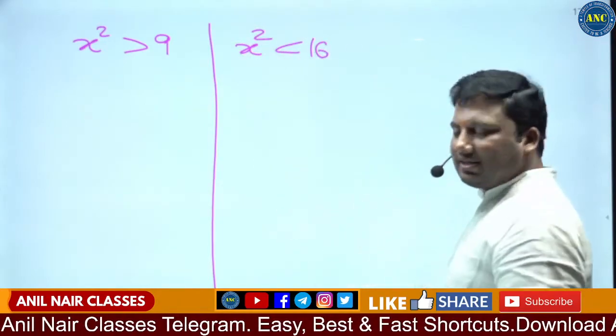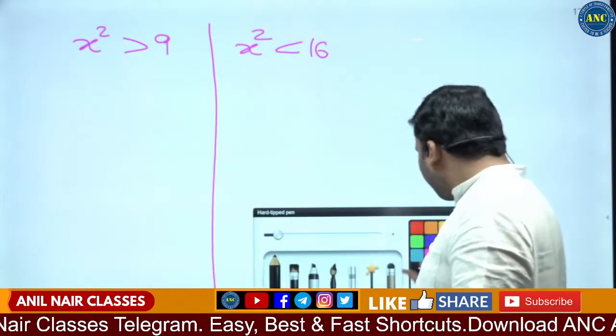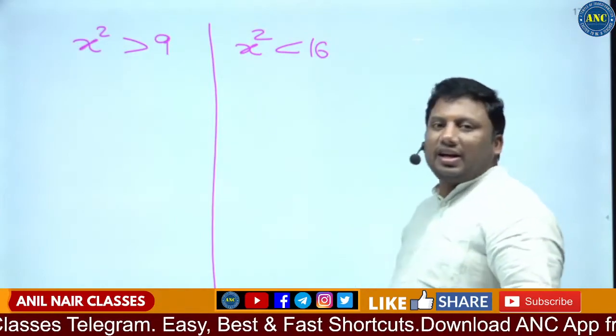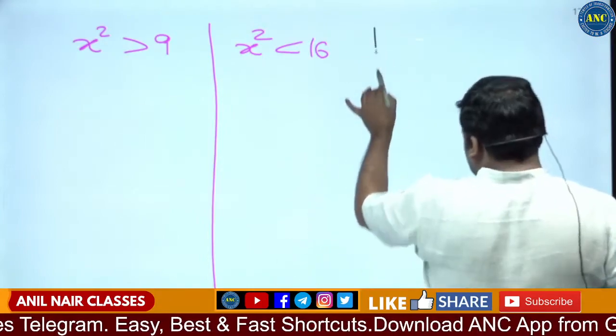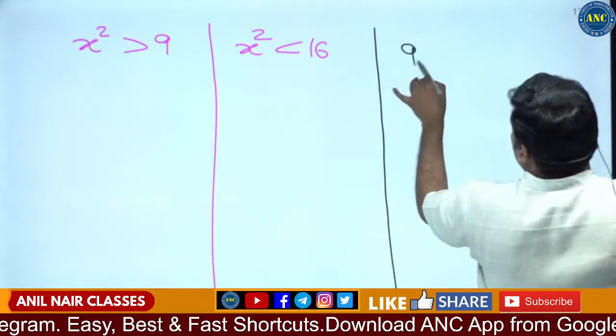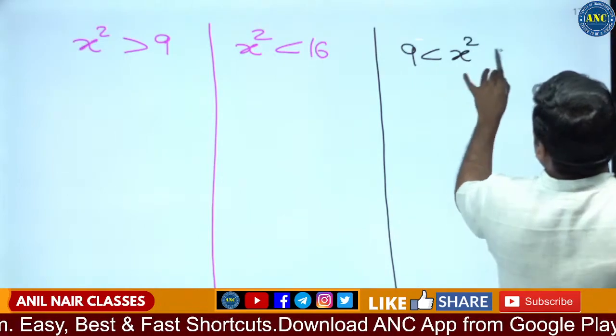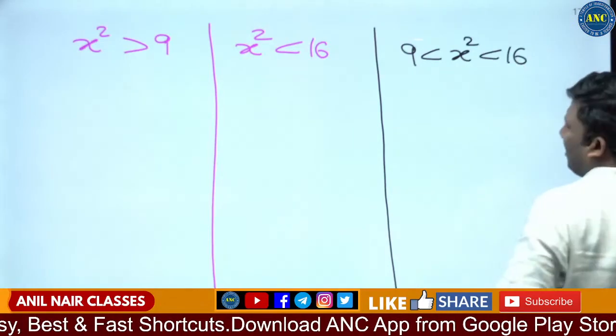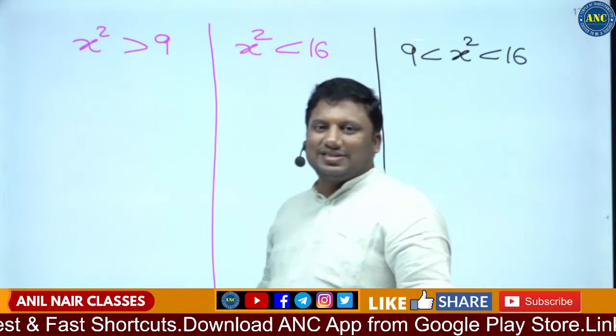So x square greater than 9 and x square less than 16, that is 9 less than x square less than 16.